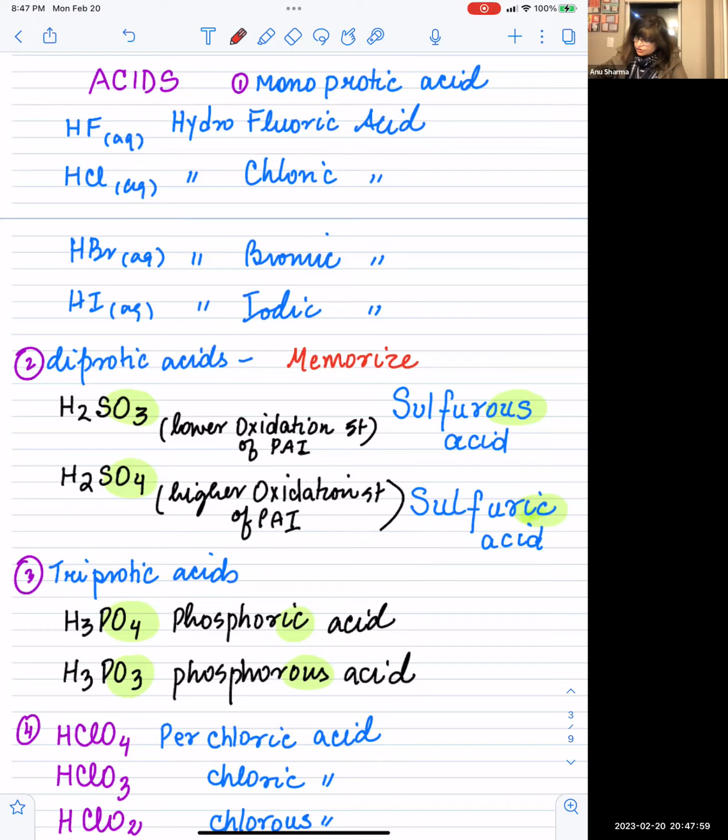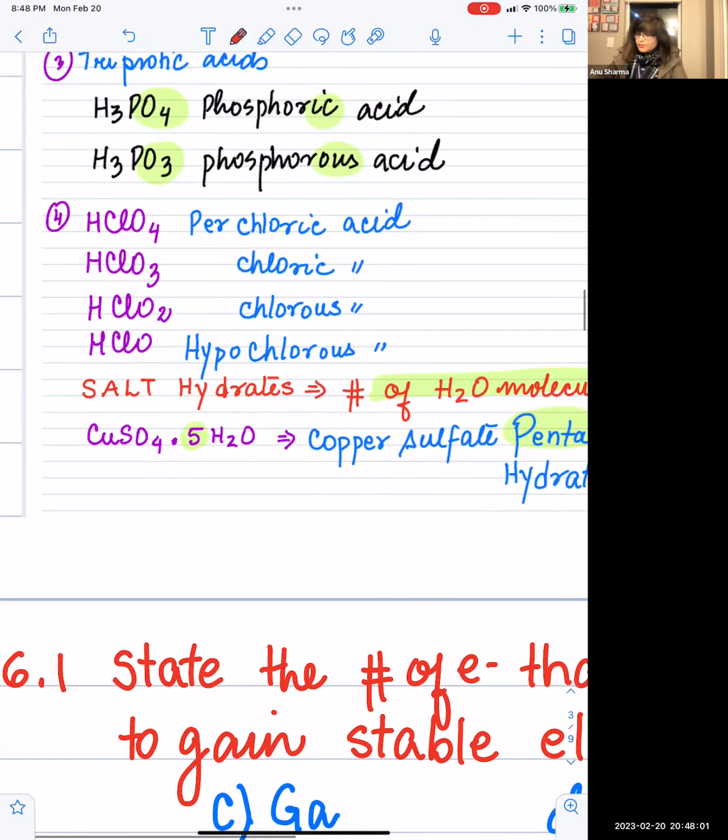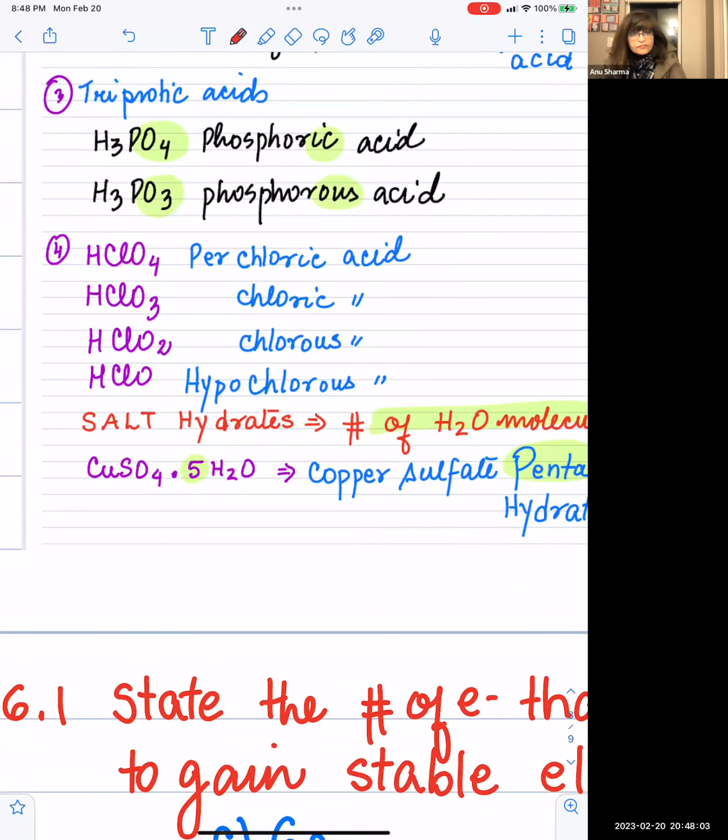Same story applies to the triprotic acids. Triprotic acids have 3 hydrogens. Once again, lower oxidation state us, higher oxidation state ic. That is why H3PO4 is phosphoric and H3PO3 is phosphorous. Similarly, we have the chloric and the chlorous.